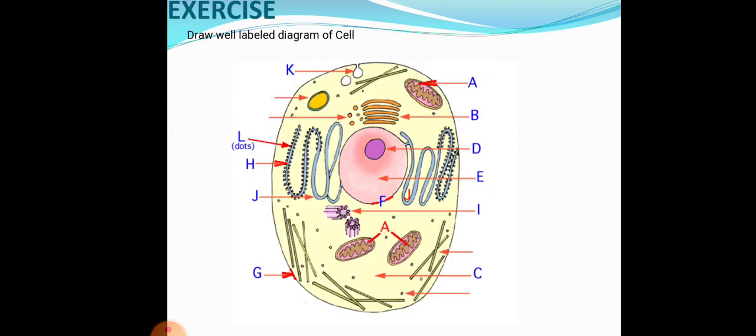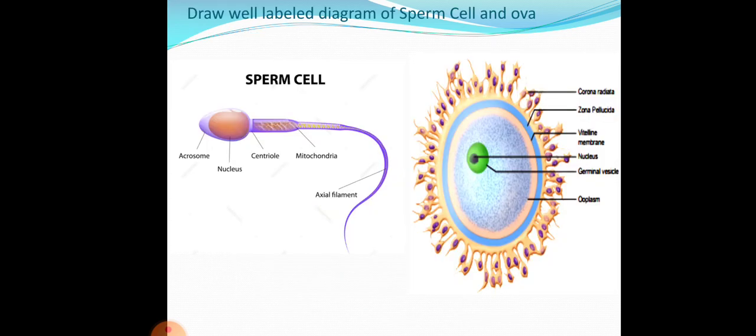Then for the exercise for your file, you have to draw this diagram in your files and label all the marked structures. Then the second work for your file is this well-labeled diagram of the sperm cell and the ovum. So draw these two diagrams also. These are also cells.